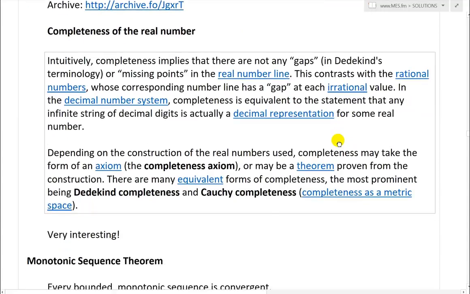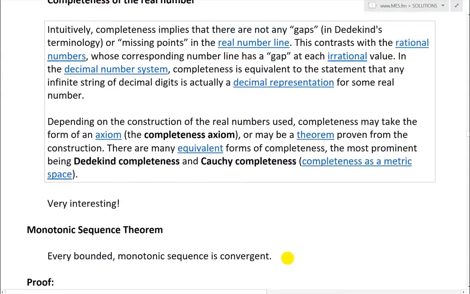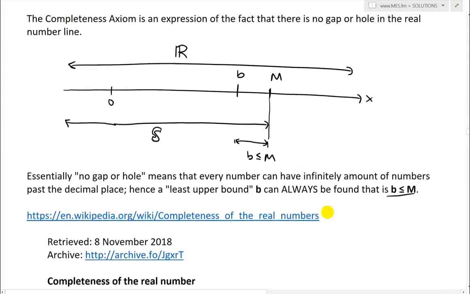Yeah, so depending on the construction of the real numbers used, completeness may take the form of an axiom, the completeness axiom, which is stated above there, or maybe a theorem proven from the construction. There are many equivalent forms of completeness, the most prominent being Dedekind's completeness and Cauchy completeness, and completeness in a metric space. Very, very interesting stuff. I might go over that later, but I'll just stick with the axiom for now.